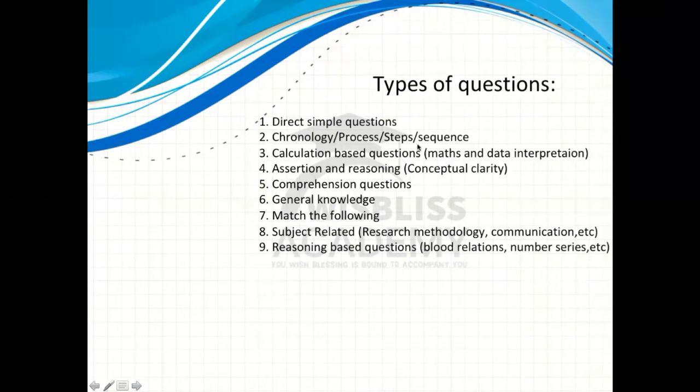Next one is calculation based question, which are mostly maths and data interpretation, right? So for example, age of 2 persons are given. After 5 years it is this much, so after 10 years it will be how much. Data interpretation means you can get bar graph, pie chart, line graph, or tables. You have to answer that.